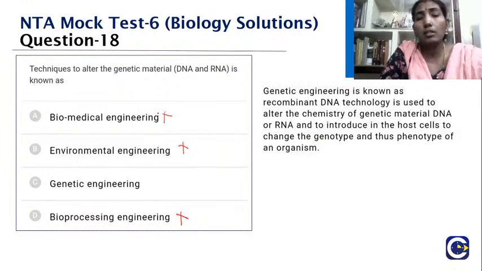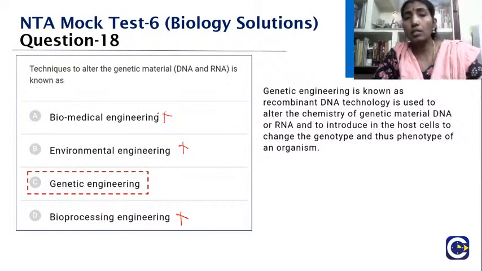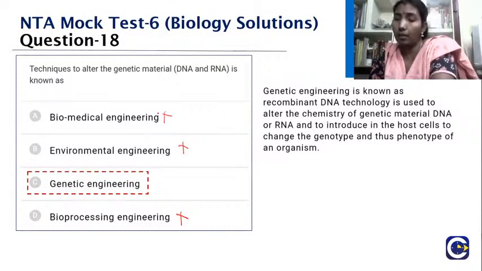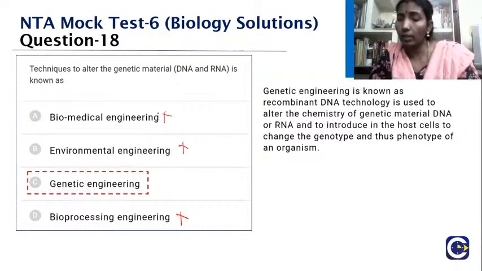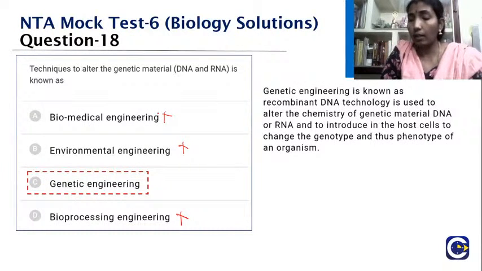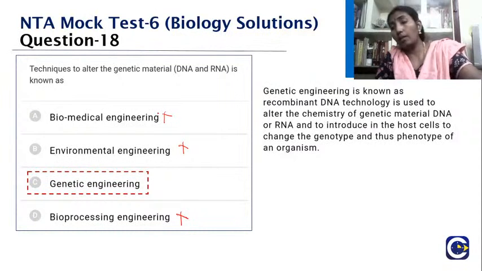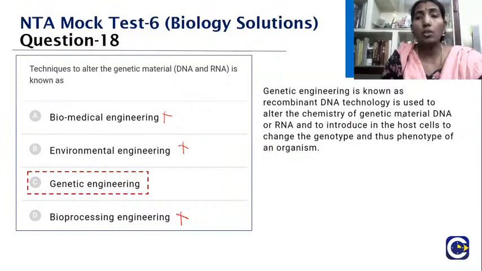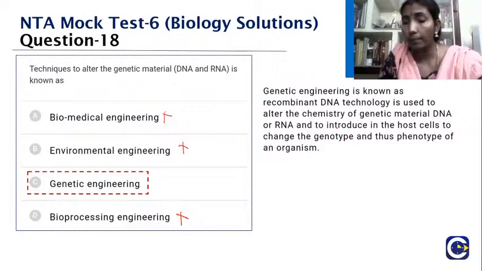Okay, so the right answer is genetic engineering. So what is genetic engineering? It is known as recombinant DNA technology. Yes, very good, Neelambari, you have given the right answer. It is used to alter the chemistry of genetic material, that is the DNA or RNA, and to introduce it into the host cell so that it will change the genotype and thus the phenotype of the organism. So that is how we are using it. I hope you know this, right?